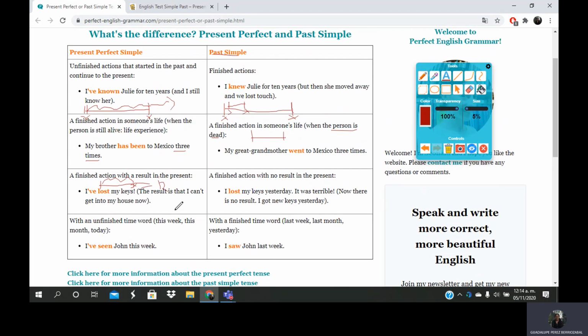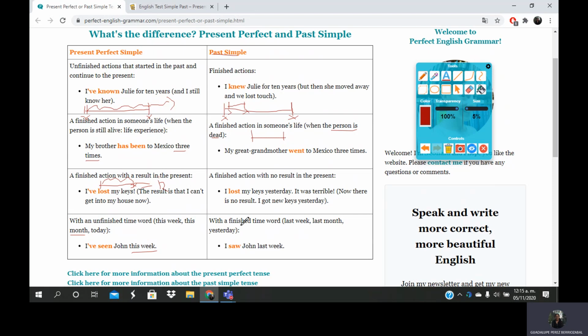So for example, when we are talking about present perfect, we refer to an unfinished time. For example, I've seen John this week, but we don't specify on which day. Or for example, this month, we can refer to the first, second, third, or fourth week, but we are not specifying which special day, right?